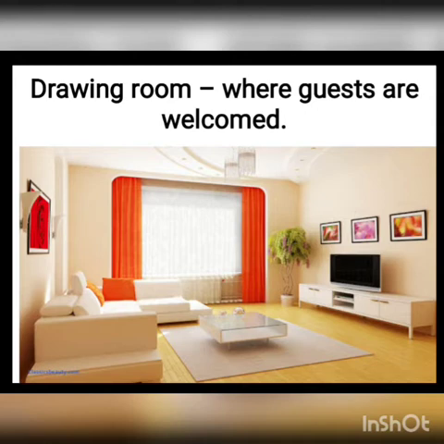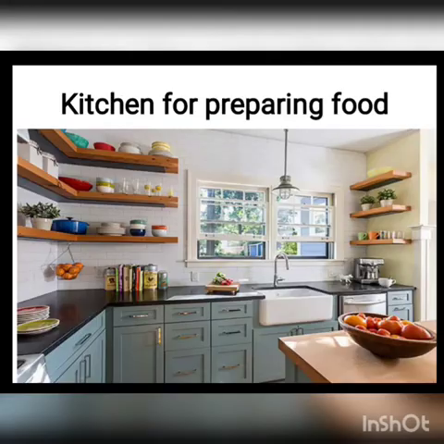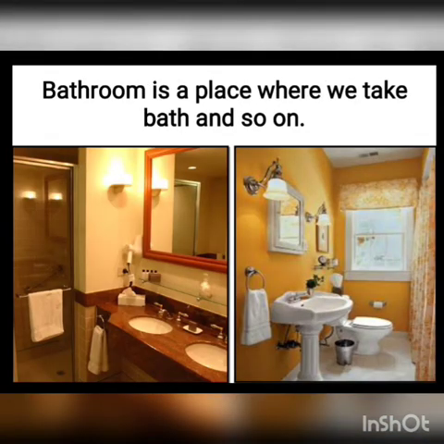Every house has different parts or rooms for different purposes. For example, drawing room, where the guests are welcomed. Bedroom, that is for sleeping. Kitchen, for preparing food. Dining room is a place where we eat our meals. In a family, we all do our dinner together. Bathroom is a place where we take bath and so on.